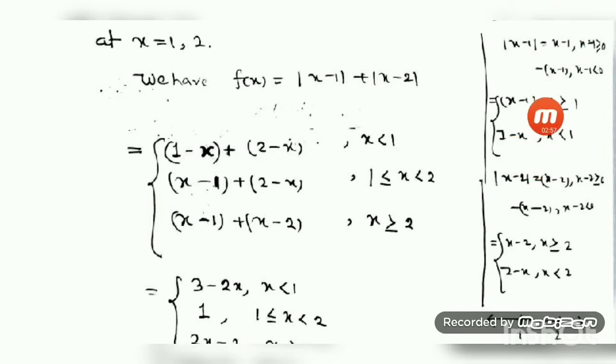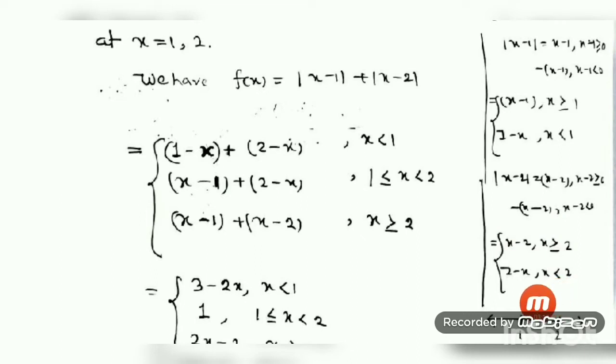Similarly, modulus of x minus 2 is x minus 2 when x is greater than or equal to 2, and 2 minus x when x is less than 2.